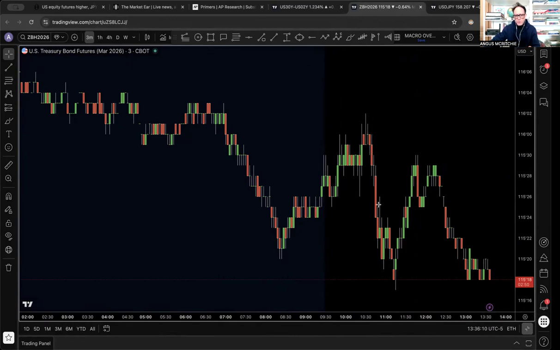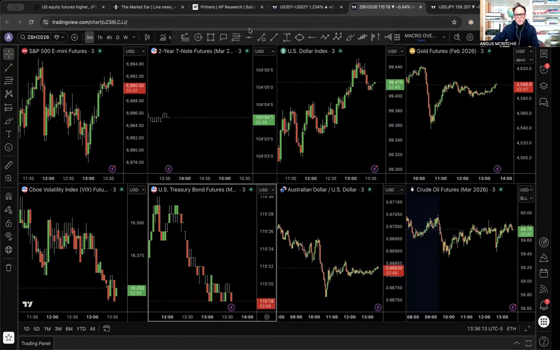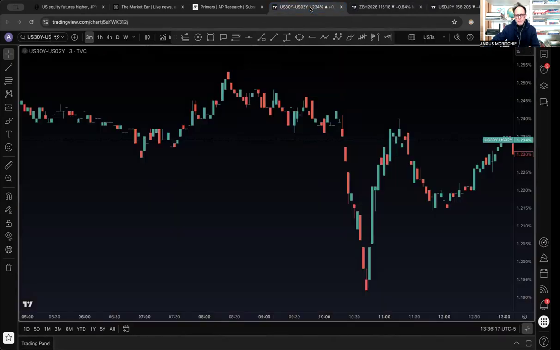And this actually caused what we call a flattening of the curve. If we look at this here, we can see that the curve flattened a little bit. This is the spread between the 2-year and the 30-year yield, so that's the 30-year yield minus the 2-year yield, and you can see that it actually flattened. What does that mean? It means that the price of the front end bonds went down more aggressively, pushing front end yields up more, whereas for the long-term bonds, the price went down, but not as much, and so those yields didn't go up as much. So they therefore flattened the curve. And what is that saying in simple English?